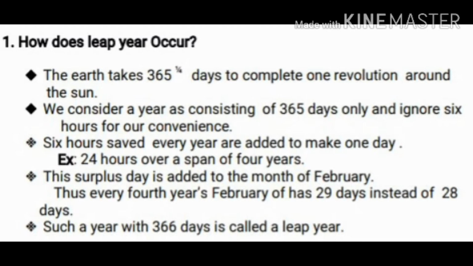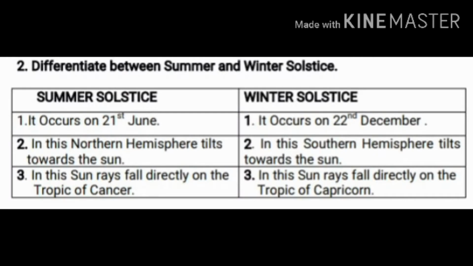Okay, this surplus day is added to the month of what? To the month of February. Thus, every 4th year February has 29 days instead of 28 days. Clear children? Such a year with 366 days is called what? Is called a leap year. Are you clear children? Okay children, we'll move on to the second detailed question.